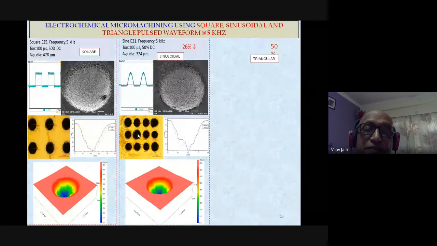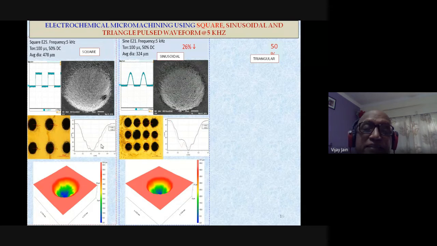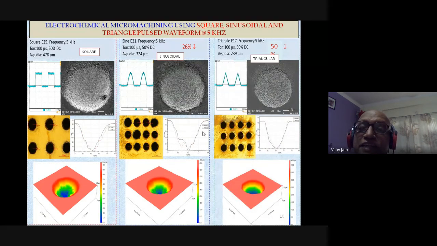These are the experimental results, and this is the 3D picture of the same, and this is the simulation with theoretical results, finite element analysis over here also. And in case of triangular one, you see this is slightly better than these two. This unmachined area is much lesser compared to these two.